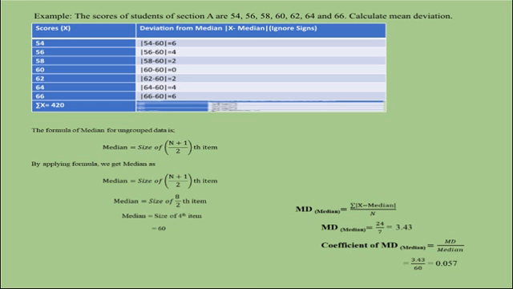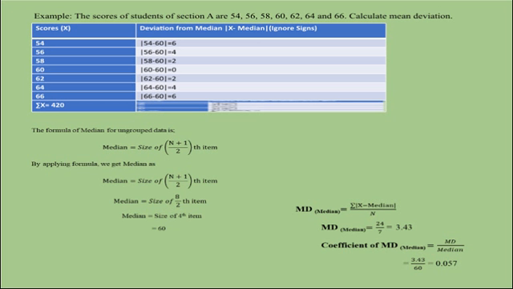Here first we have to calculate median. Total number of observations is equal to 7. Median for ungrouped data is equal to size of (n + 1)/2 th item. We already know n is equal to 7. So median is equal to size of fourth item. In the question, fourth item is 60. So our median is 60.